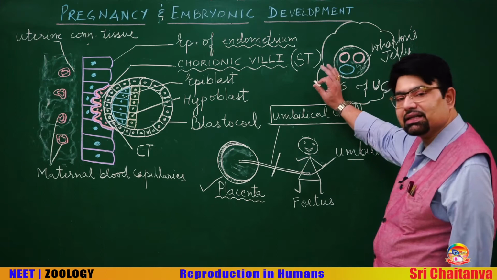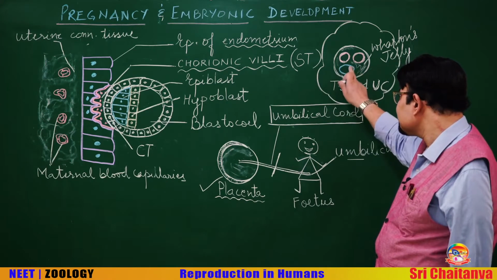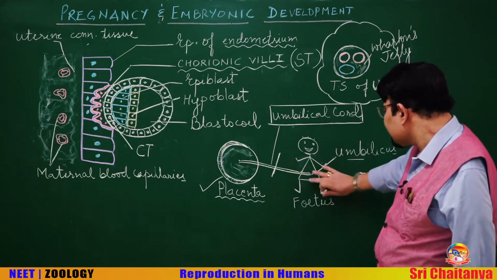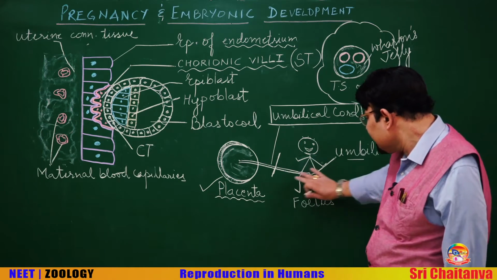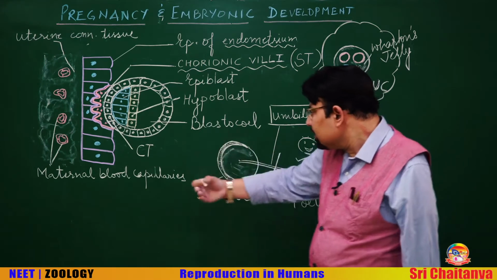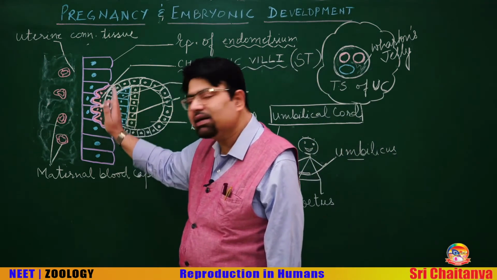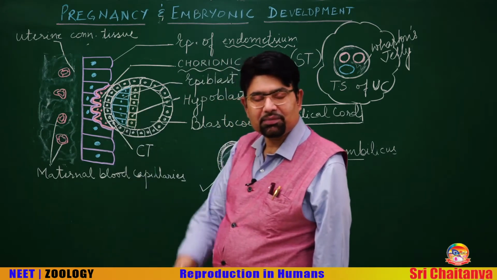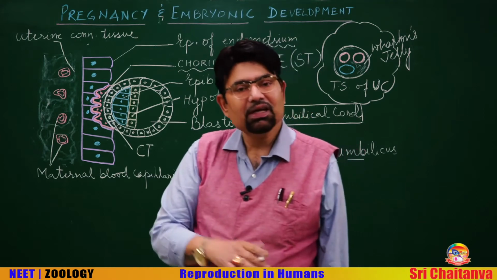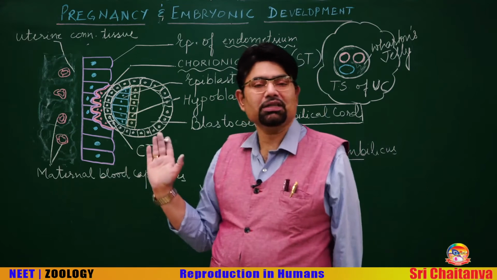The correct answer is 100%. 100% of this blood is fetal blood. These are the arteries which arise from the fetal artery only, and they go to the placenta, and there is one barrier between the maternal blood and the fetal blood. Remember, though we have a blood relation, the fetal blood and the maternal blood never mix together.